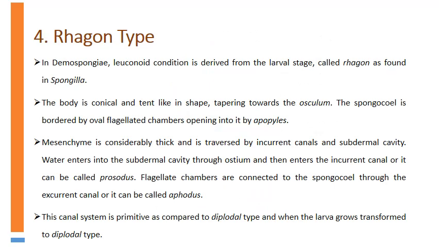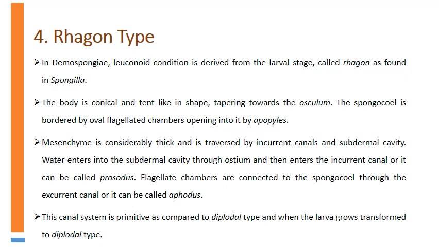The fourth type of canal system is the rhagon type, which is found in the larval stage. In Demospongiae, the leuconoid condition is derived from the larval stage called rhagon, as found in Spongilla. The body is conical and tent-like in shape, tapering towards the osculum. The spongocoel is bordered by oval flagellated chambers opening into apopyles. Mesenchyme is considerably thick and is traversed by incurrent canals and subdermal cavity.